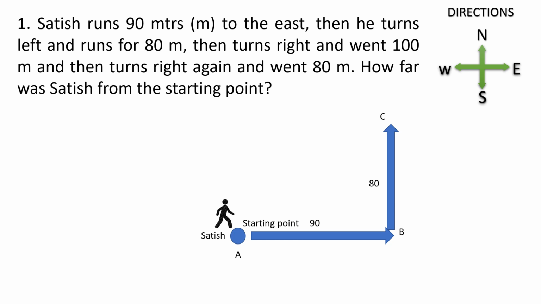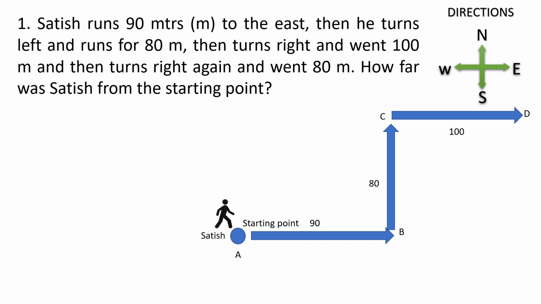So always remember the directions and do it slowly and don't get confused. Now turning towards right from the north direction is towards east. So draw another line towards east for 100 meters. We have reached the point D, isn't it?